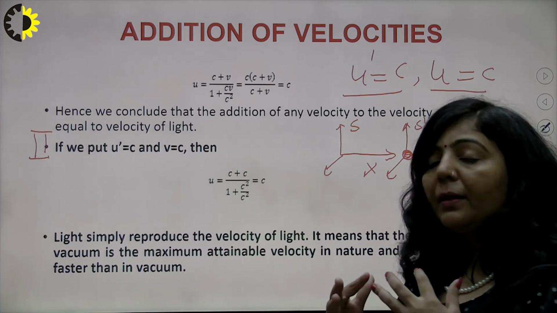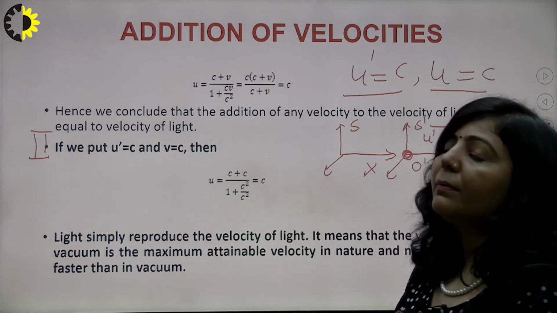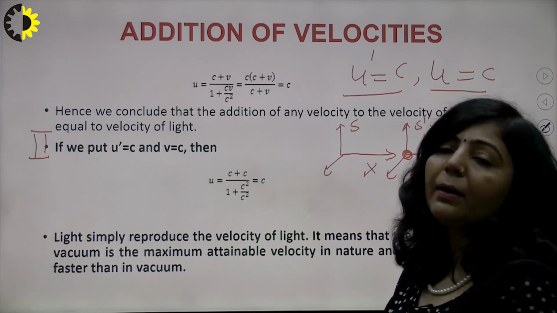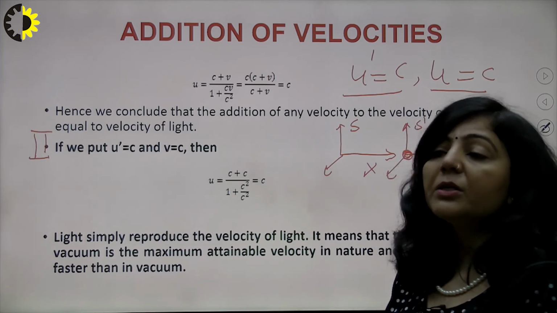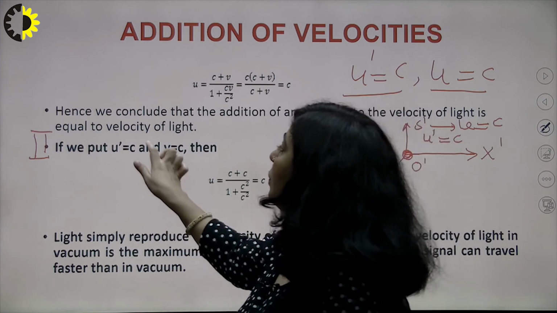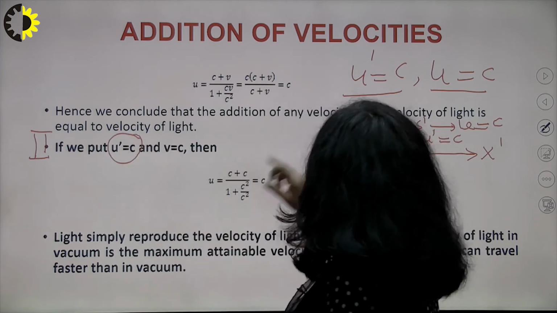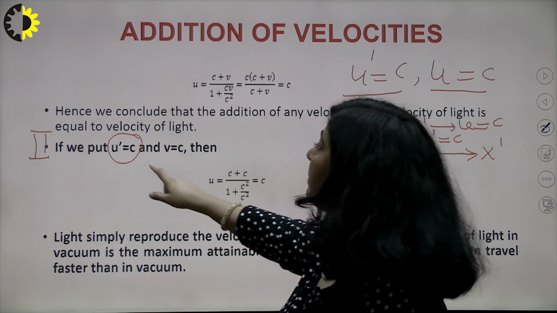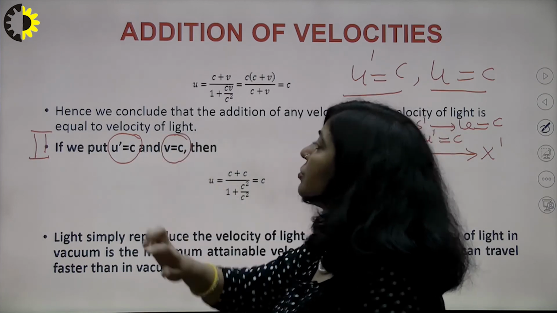It will be equal to c. Any material particle can never travel with a speed greater than the speed of light. So how can you prove that? You have u dash equal to c, meaning this particle in S dash is traveling with c, and the frame is also traveling with c.